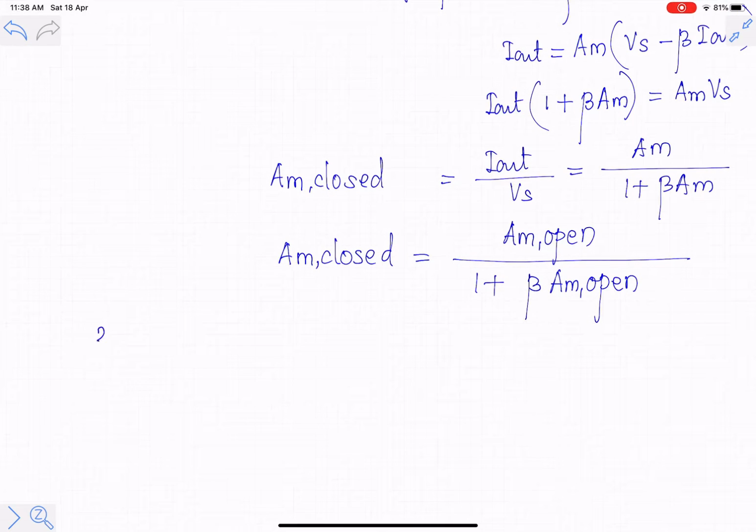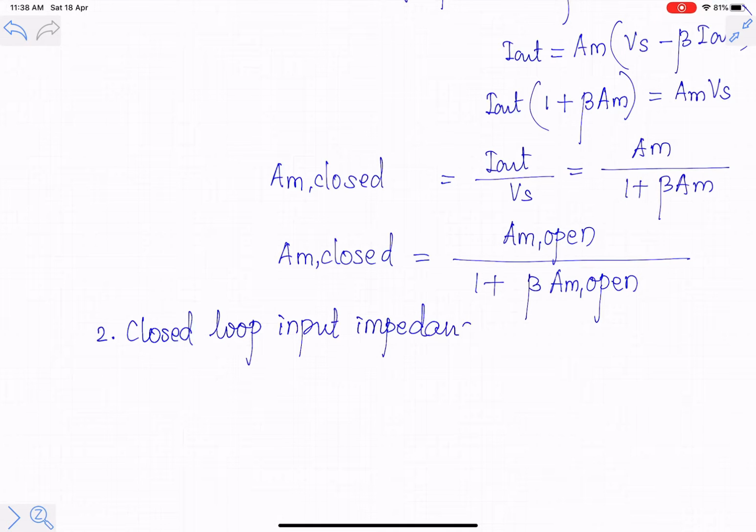The second parameter that we have to find out is the closed loop input impedance, which we show by R in closed.